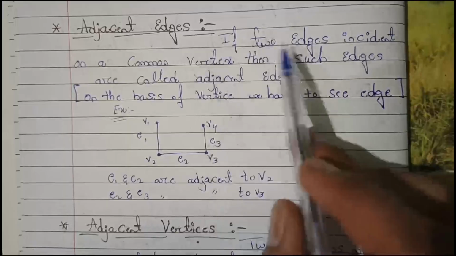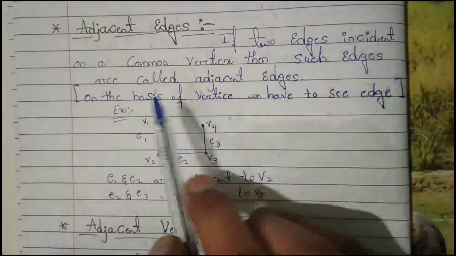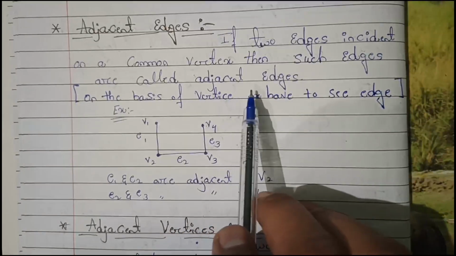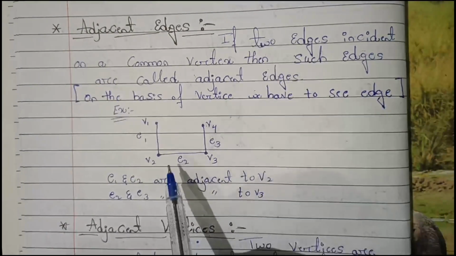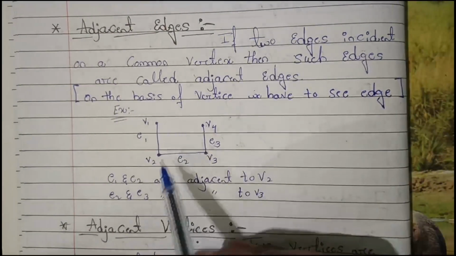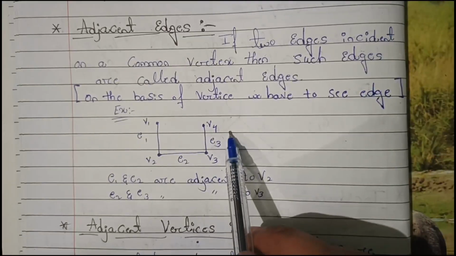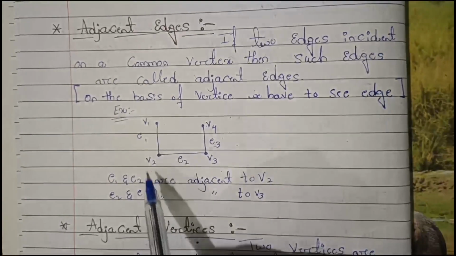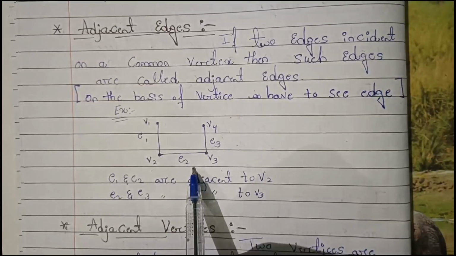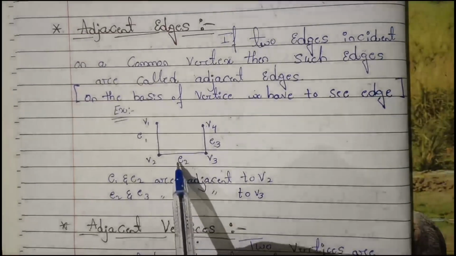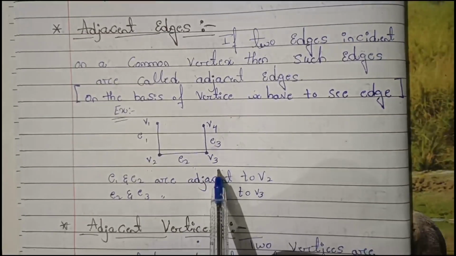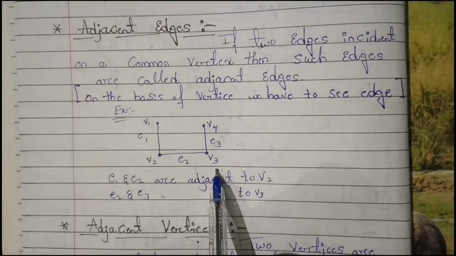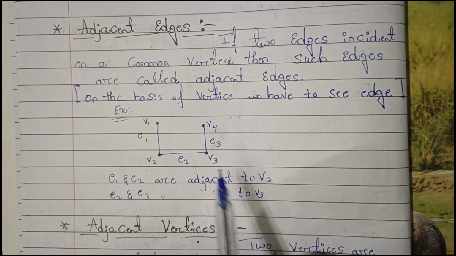Next is adjacent edges. If two edges are incident on a common vertex, then such edges are called adjacent edges. For example, this is V1, V2, V3, V4 we are taking. So here E1 and E2 are adjacent at V2. Here E2 and E3 are adjacent at V3. So this type of edges we have to call adjacent edges.